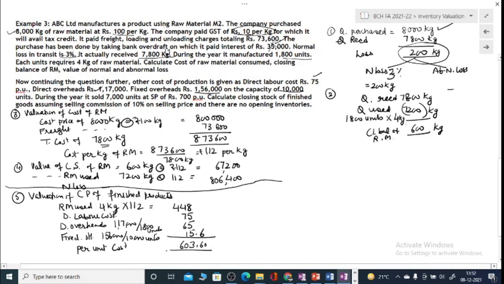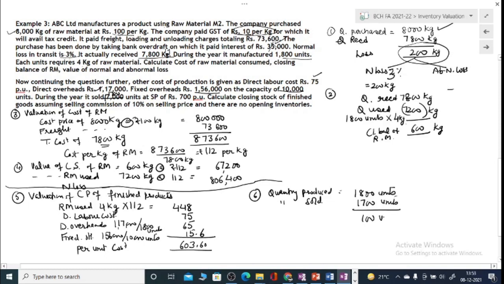So once we have measured the finished products, we can measure the closing inventory also. So next will be for quantities. So quantity produced is 1,800 units and quantity sold, now there is some error here, it is 1,700 units. Okay, so quantity sold is 1,700 units.